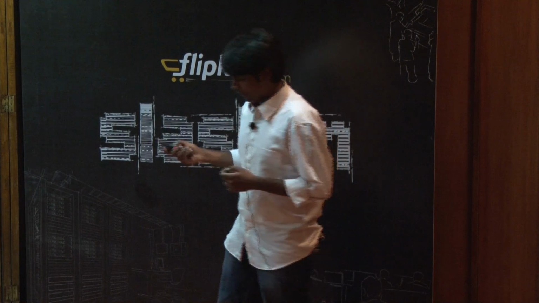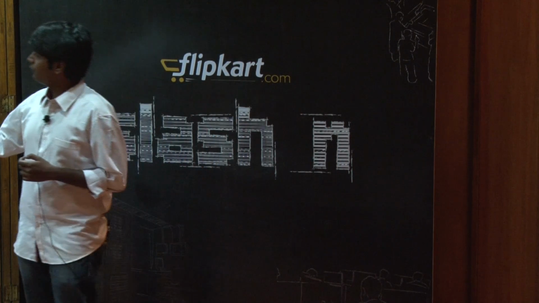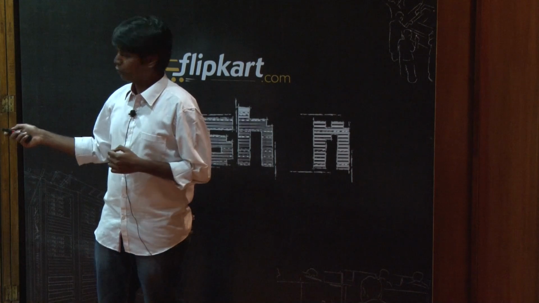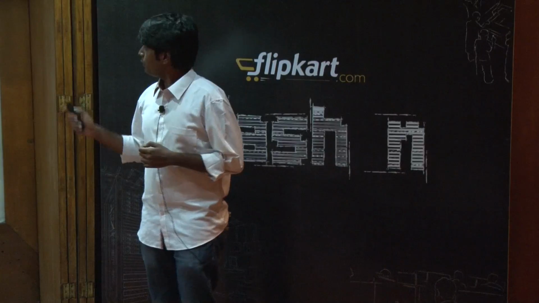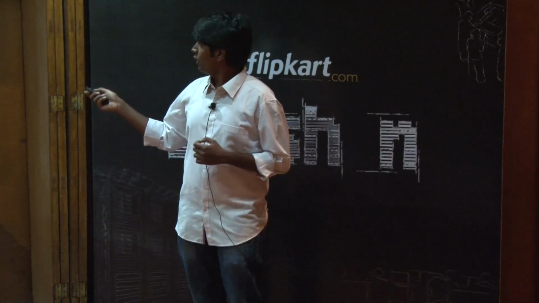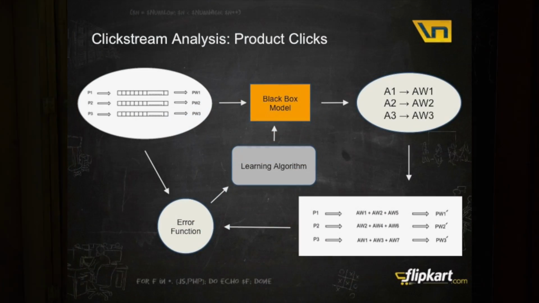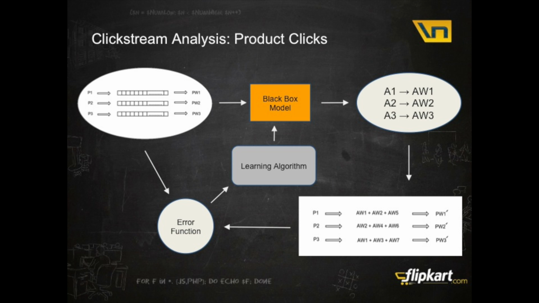So this is what I have currently: given a product, an attribute vector, and how much weight is to be given to that particular product. This is what I want: for each attribute, how much weight is to be given. For now, let's assume we have a black box model which gives us these attribute weights, given an attribute vector and the product weights. Now, how do I know that this set of attributes that I have chosen is representative of the products that were clicked and the corresponding weights?